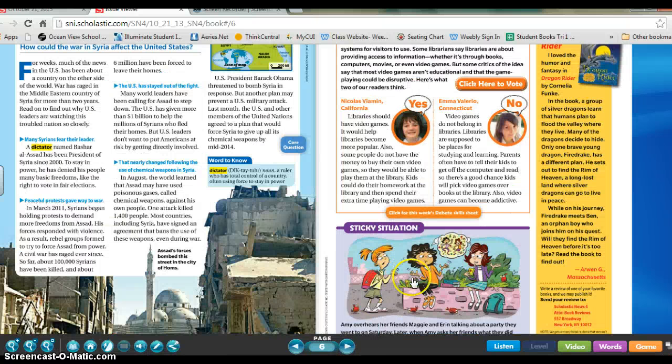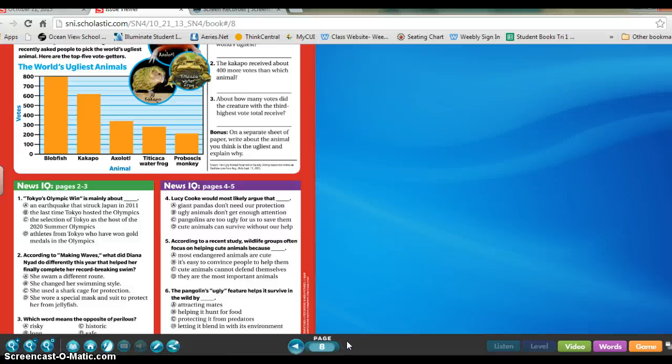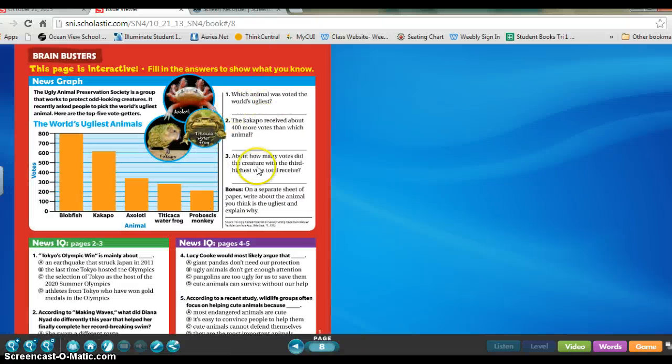It's possible that you might get through the entire issue. And if you get through the entire issue, in the back, there are some questions. So for example, this one, these questions are about this graph, the world's ugliest animals. And this shows you the votes, that how people voted for which animal they thought was the ugliest. And the first question says, which animal was voted the world's ugliest? And so when I look at the graph, which one was voted the world's ugliest? That's right, the blobfish has the most votes. It has 800 votes, so it was voted the world's ugliest.